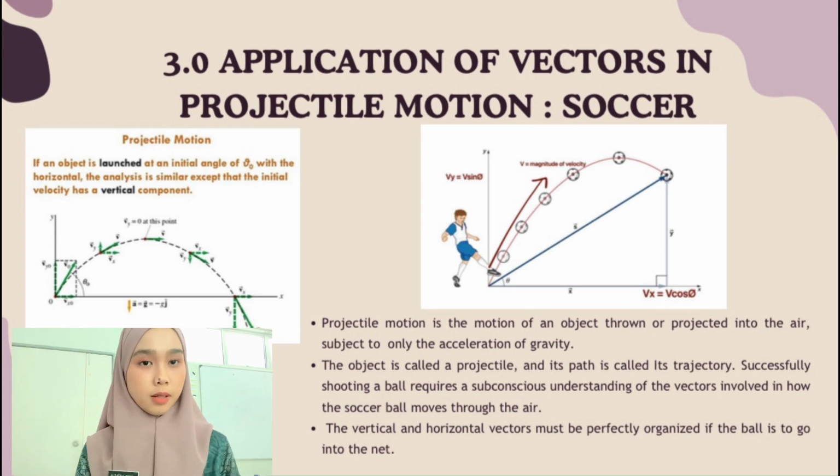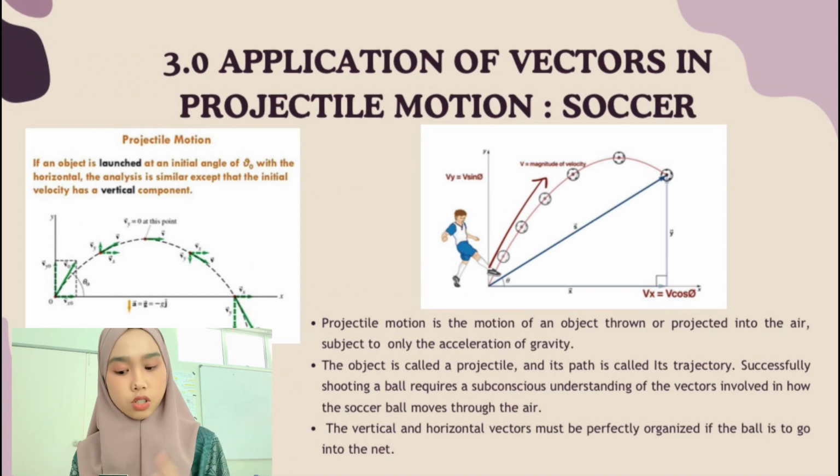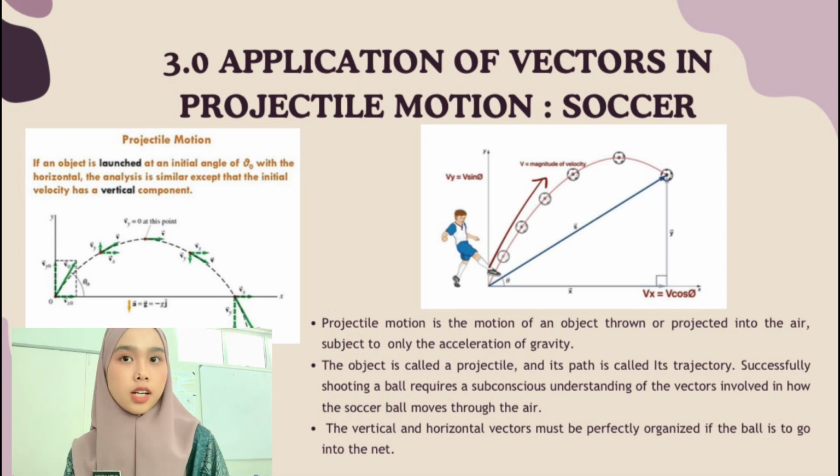Vector in projectile motion is defined when something is thrown or shot, it has a velocity. So the velocity is a vector, and it is most likely at an angle to the ground. The velocity is a resultant vector, as I said before. The horizontal and vertical vectors that add to that resultant are called components.